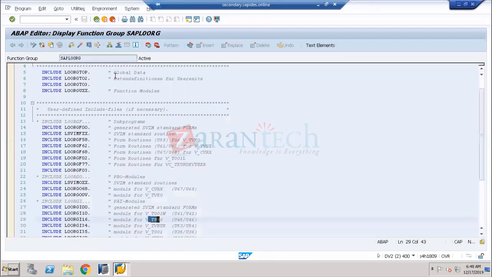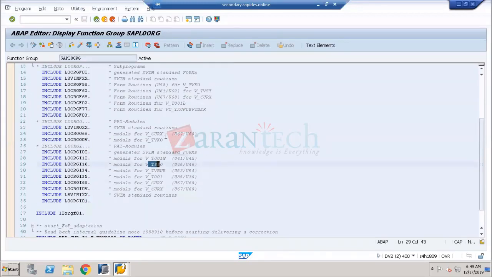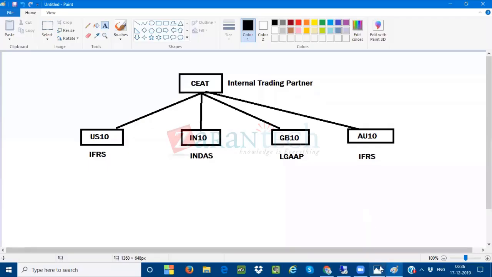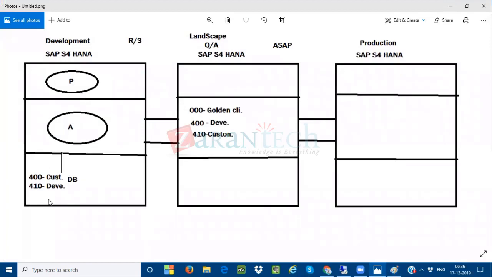Here, this is only the program, my dear friend. Every program will have some tables. If you see here, these are the tables actually. These are all going to be called the tables. Now, how do I know which table is going to be used? If I save the data, for example here, you have given the C8 company and I'm saving the data. Once the data has been saved, as I told in the last class, the data will go and be stored in the database tables. It will go into the DB, and in the database tables the data will be stored in the form of tables.